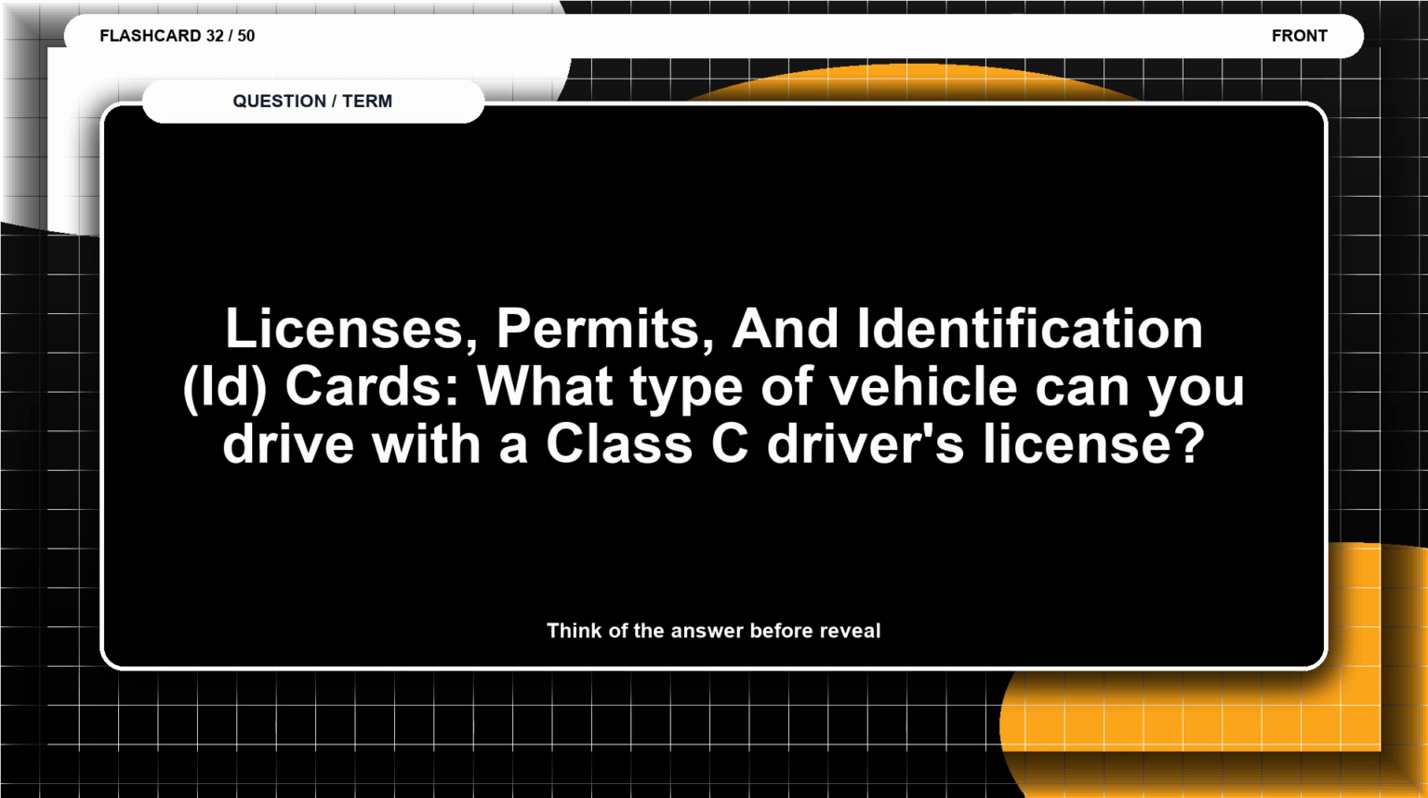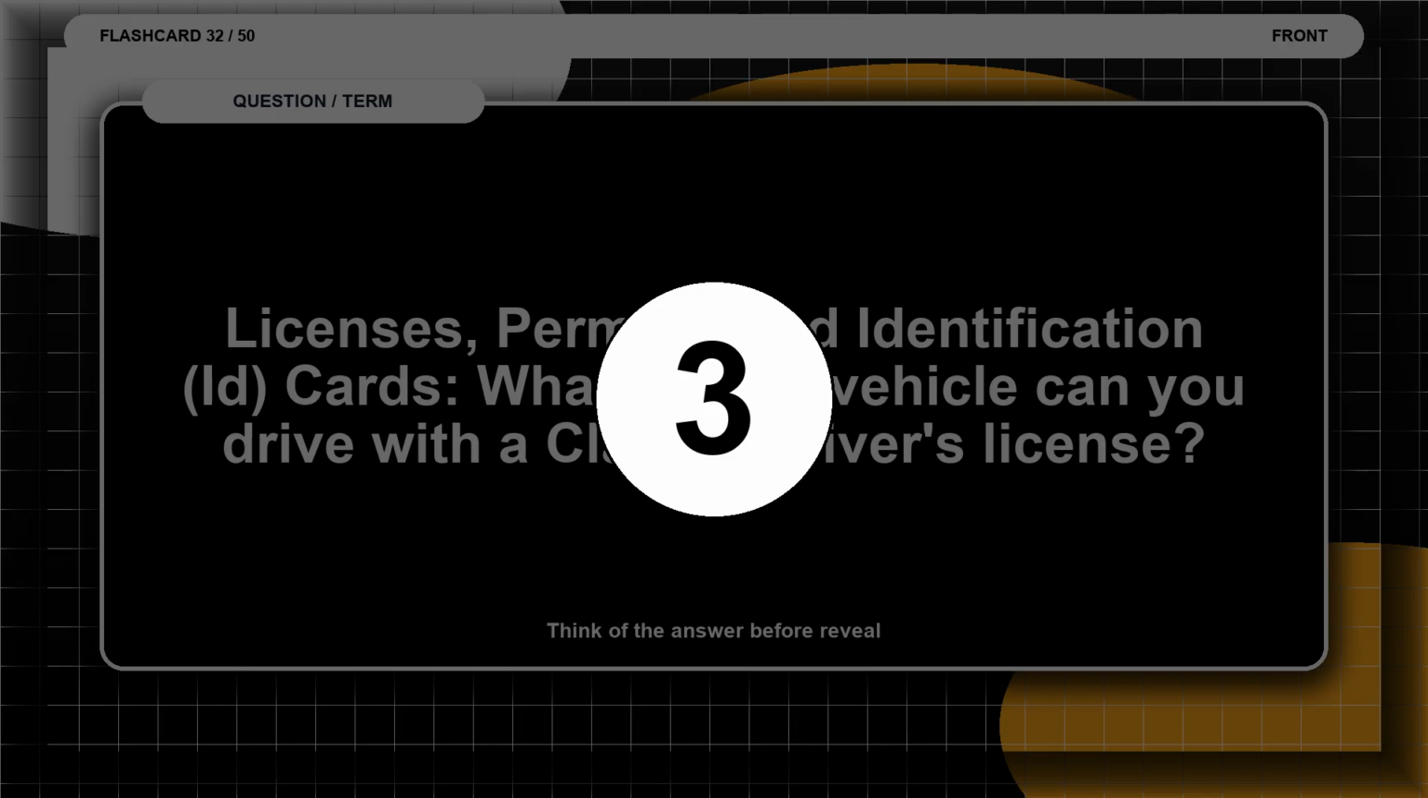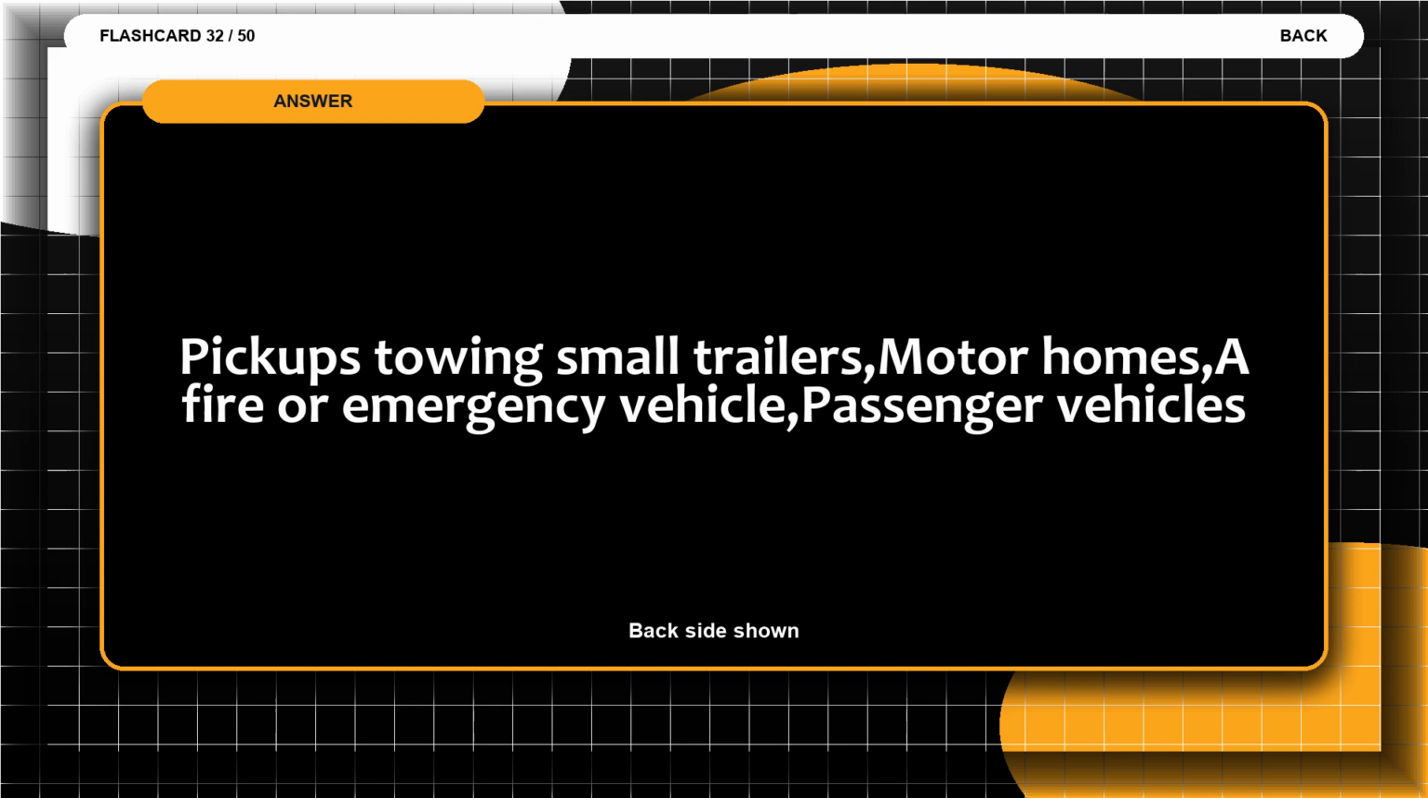Flashcard 32. Licenses, permits, and identification ID cards. What type of vehicle can you drive with a Class C driver's license? Think of the answer before the reveal. The answer is pickups towing small trailers, motorhomes, a fire or emergency vehicle, passenger vehicles.